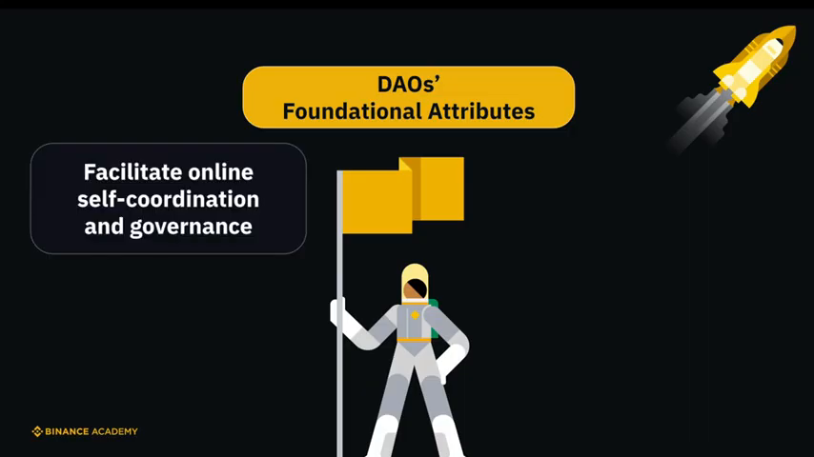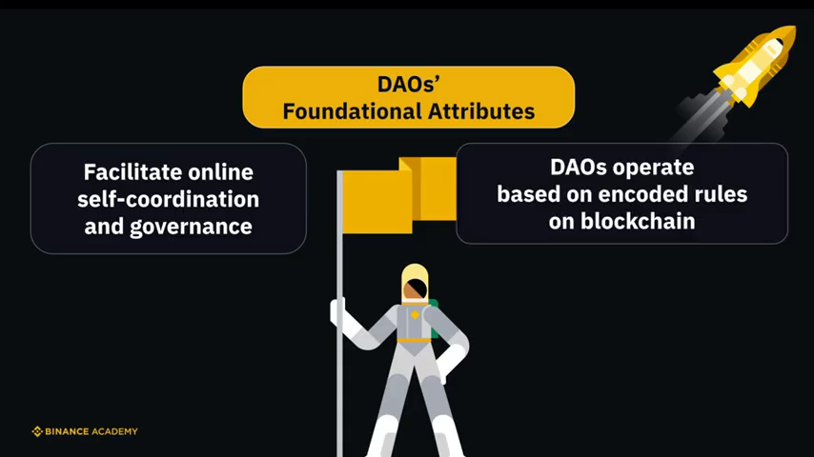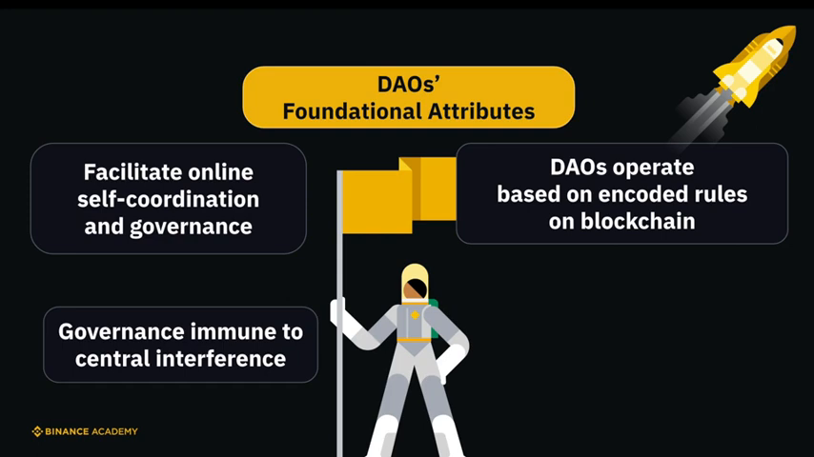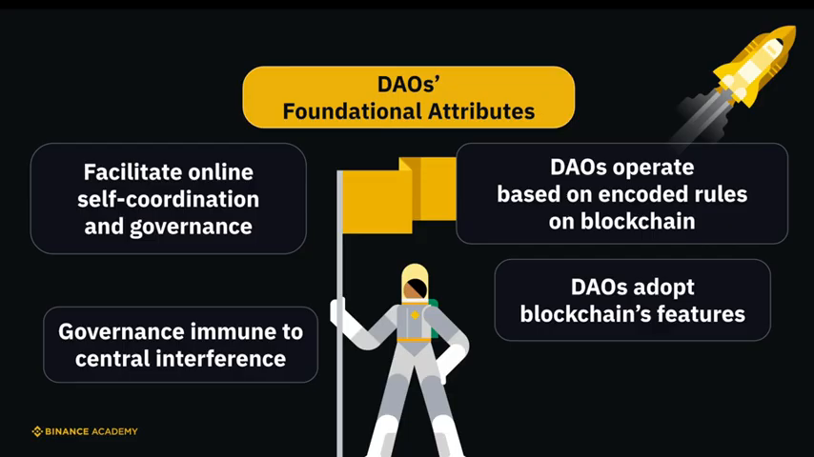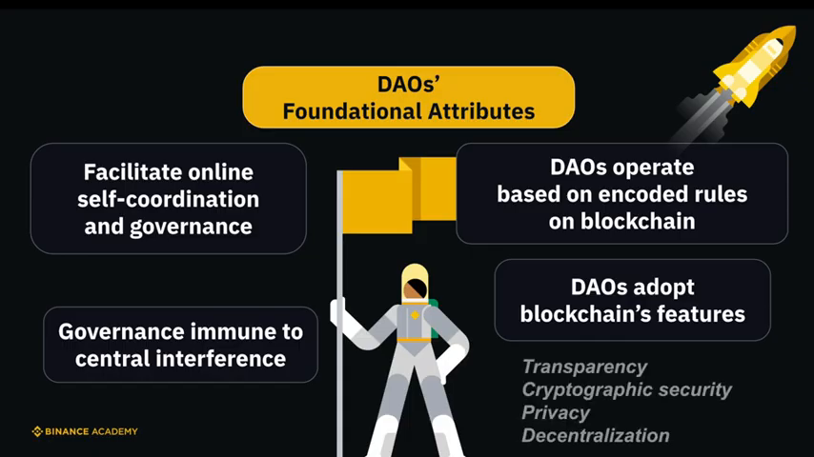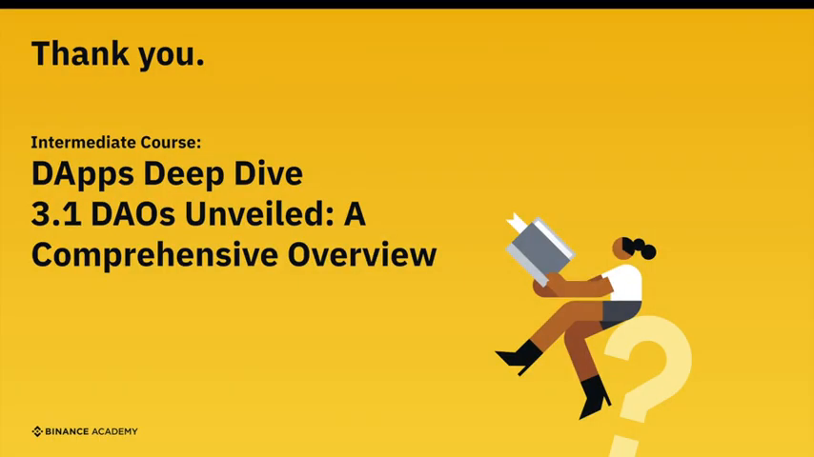The primary purpose of DAOs is to facilitate online self-coordination and governance among individuals. DAOs operate based on rules encoded in self-executing, autonomous smart contracts that reside on the blockchain. The governance of DAOs should be immune to central interference. Finally, DAOs inherently adopt blockchain's features, including transparency, cryptographic security, privacy, and decentralization. In the next module, we will delve deeper into the inner working mechanisms of DAOs and how DAO voting works.